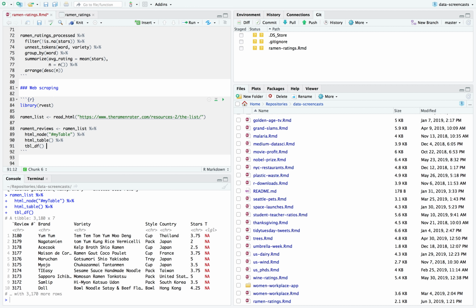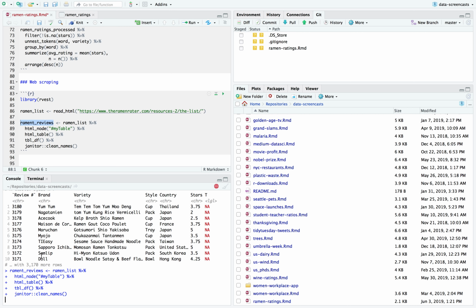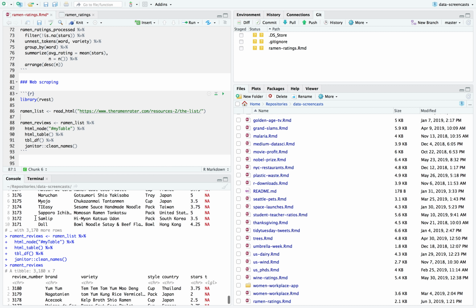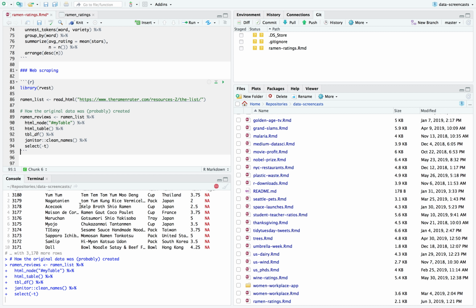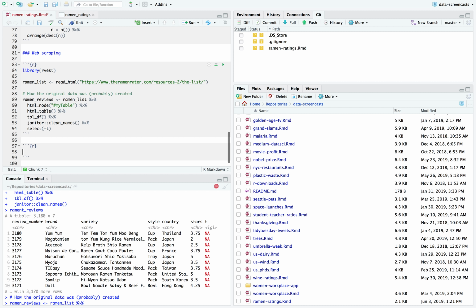Also, we could do some janitor clean_names, and fix my own spelling. Ooh, that's so cool. I didn't know that janitor replaces this with review_number. We do a select, we remove that last column. I bet this is how the original data was probably created. That's pretty cool. But we didn't need to do that. We can actually just have it show up like this. That's not what we're doing today.